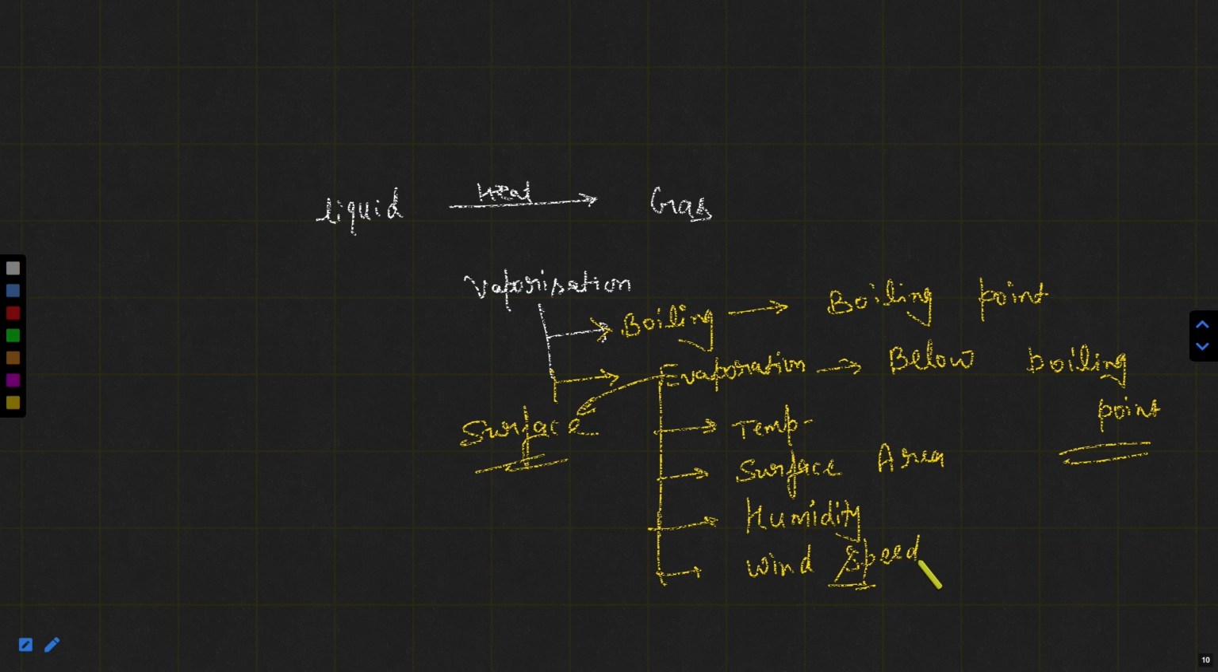Vaporization that can happen below the boiling point of that liquid is called evaporation. Clear? I hope so far you are clear about what vaporization is, and that vaporization can be done in two ways, so you are clear about boiling and evaporation as well. The reverse, that means gas to liquid conversion, is named condensation.